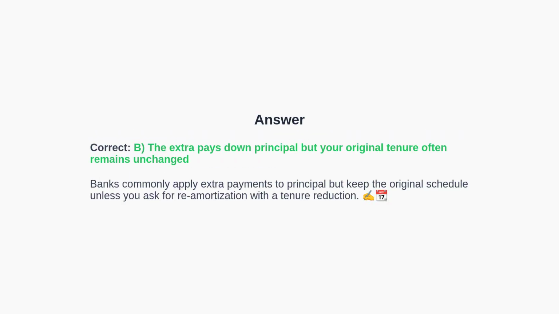The correct answer is B. In many cases, the bank will apply your extra payments to principal, but will not adjust your tenure unless you submit a written request for re-amortization that explicitly reduces the tenure. This is why sending the instruction letter is essential to unlock the full acceleration benefits.